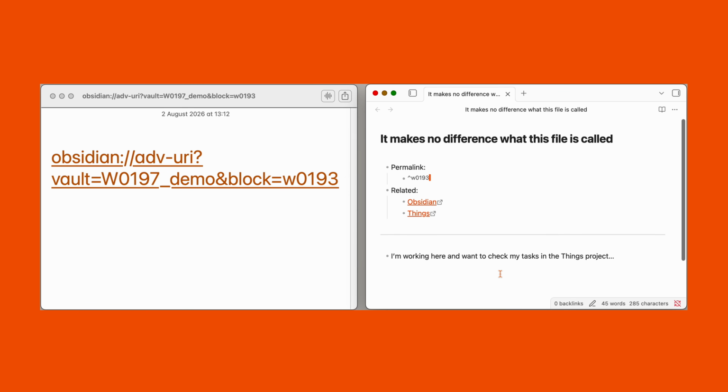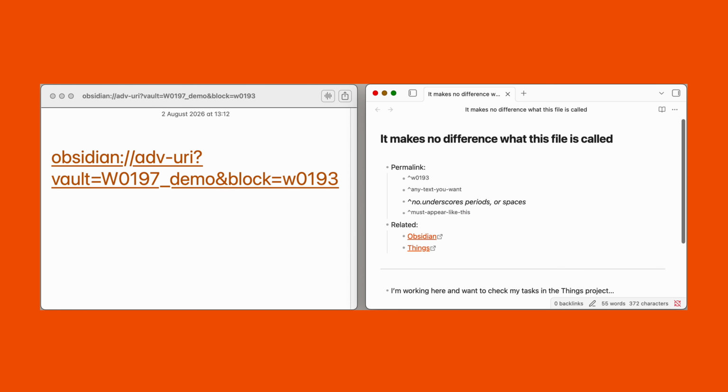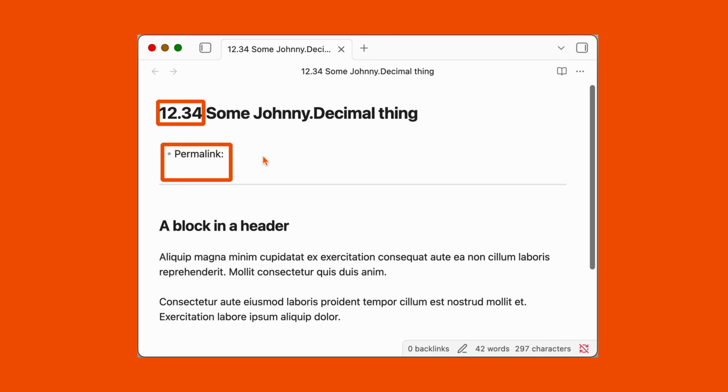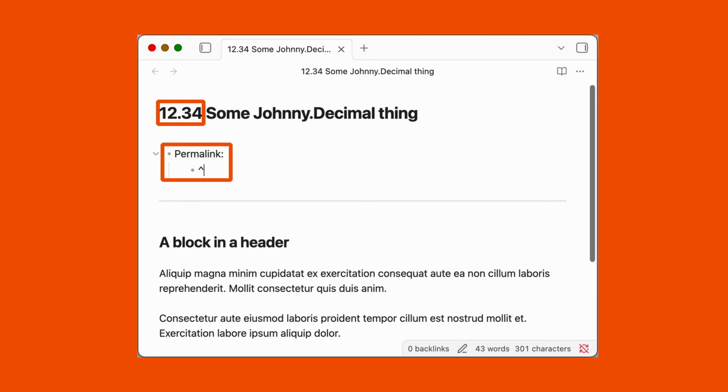And this is a built-in feature in Obsidian called a block. You type the caret symbol and then some text to define a block. There are restrictions on the characters you can use, not many to be honest, but if it's tiny and grey like this, it's good, and if it's in normal text like this, it's not going to work. Stick with characters, numbers, and the hyphen. I'm usually in a note with a Johnny.Decimal ID, so I'll use that ID as the block name. You can't use decimals, so I just leave it out.